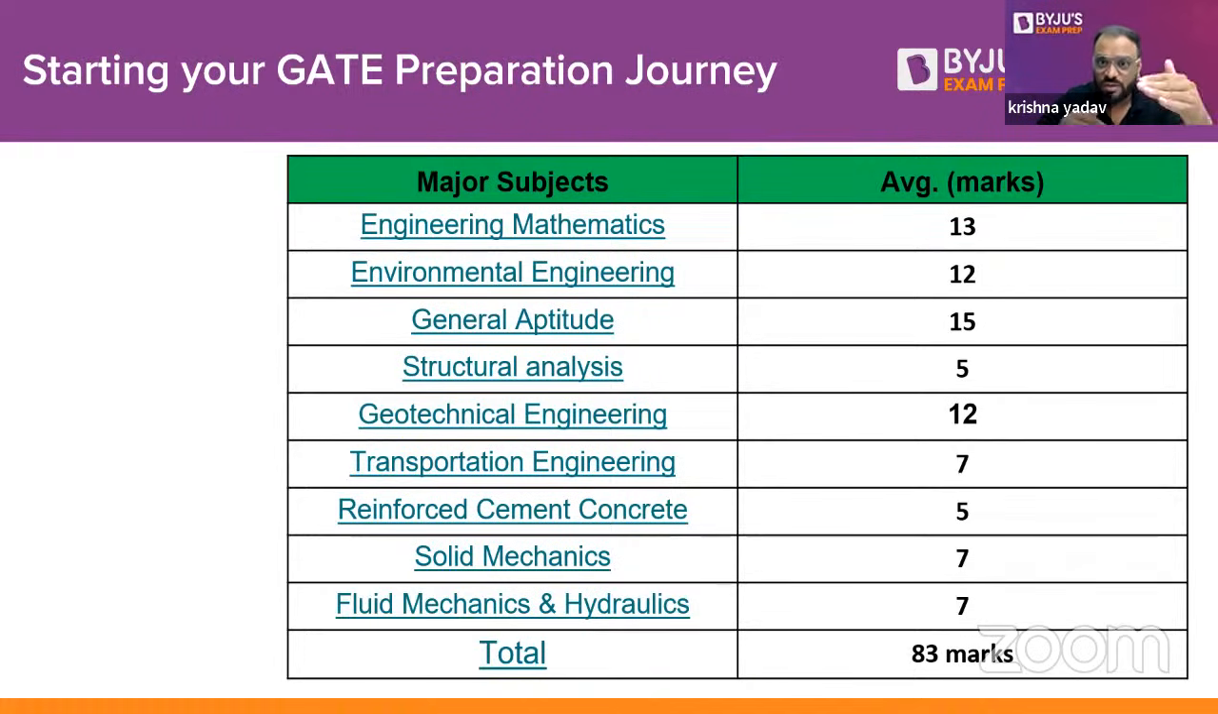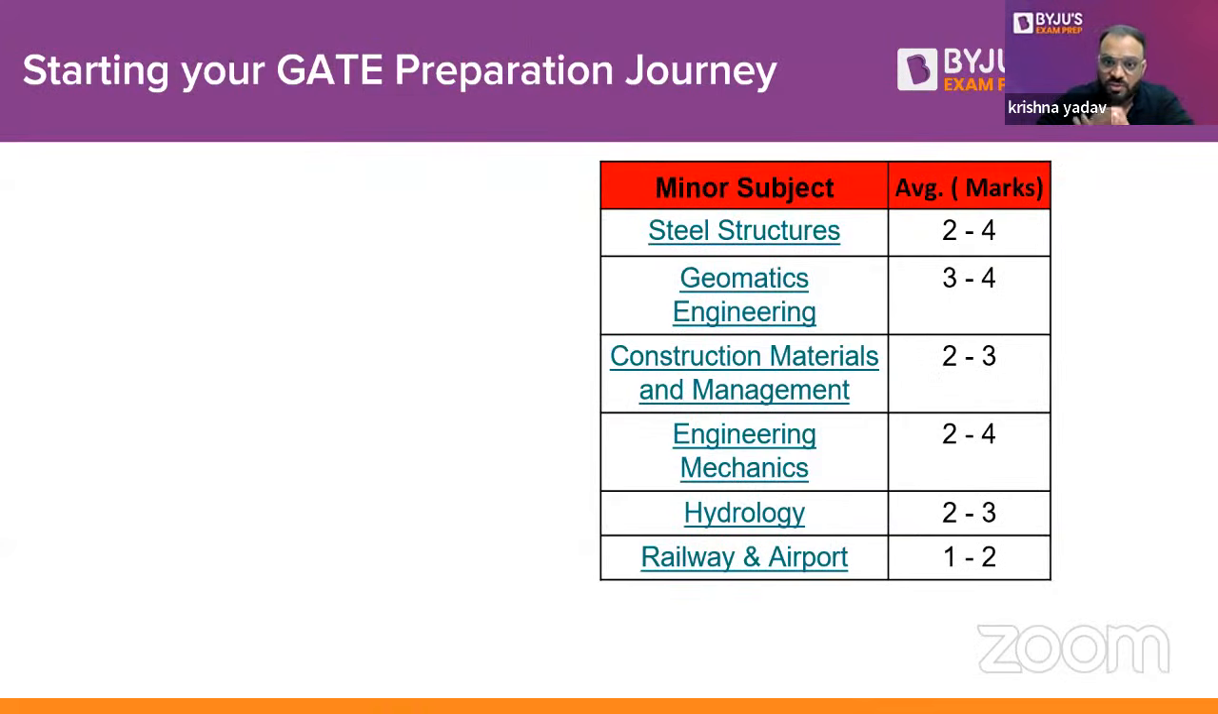So if you add all these weightages, you will understand, guys, the weightage is approximately equal to 83 marks. Or you can say that from 80 to 85 marks, you will get from these subjects. Now, if we talk about the minor subjects, Rohan sir, can you change the slide? Yeah. So in case of minor subjects, you can see here, guys, steel structure, surveying, construction, material management, engineering mechanics, hydrology, and railway and airport.